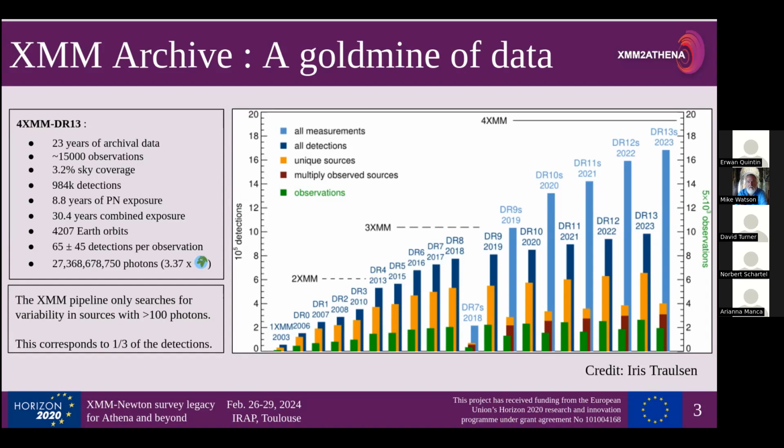Key point, the XMM pipeline only searches for variability in sources that have more than 100 total photons in the source. And this only corresponds to about a third of the detections. So there's a lot of stuff that doesn't really get scanned for variability.